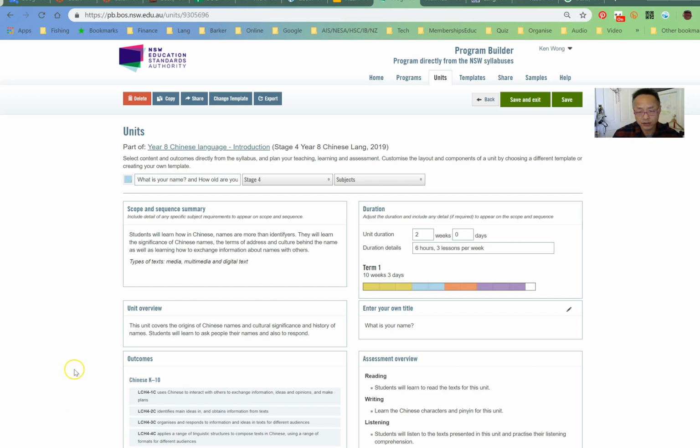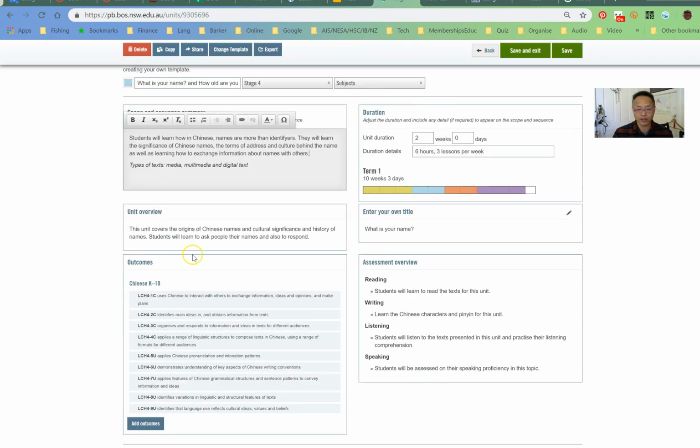Alright, once you're in units and you selected the one you want, you can do lots of stuff here. So make sure that you're in edit mode, then you can click onto any of the fields and start editing. Once you get the text, the toolbar up here, you can start typing, for example. Okay, so you can change the duration of the unit, how long it's going to be, and you can see here where that unit is according to your whole program.